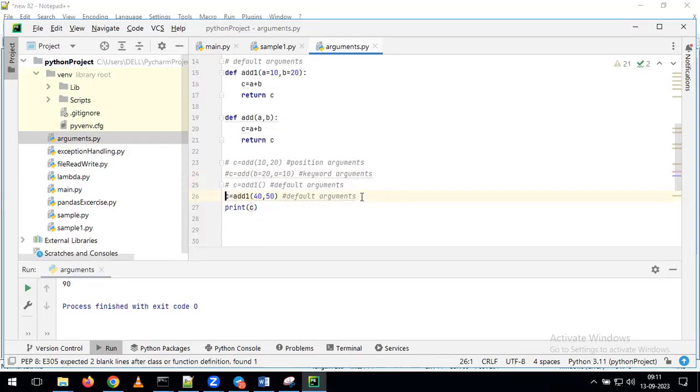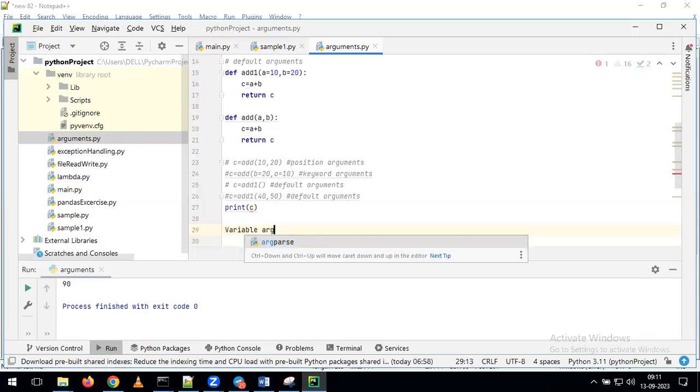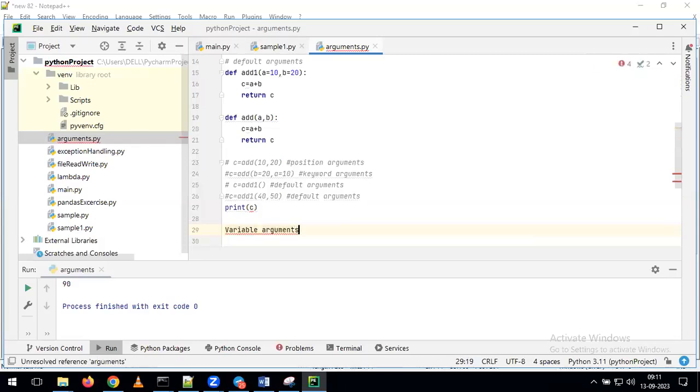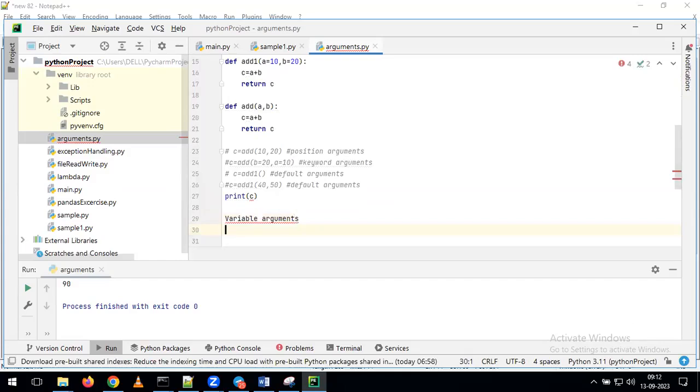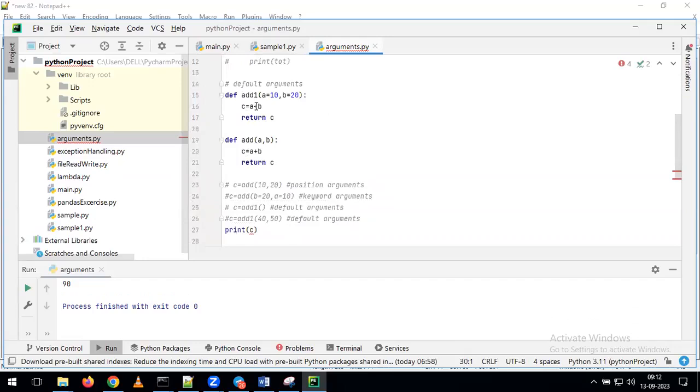In the same way, we have one more type of argument called variable arguments. Now, so far, if you observe, as part of this function, how many variables are we passing? We are passing only two variables.